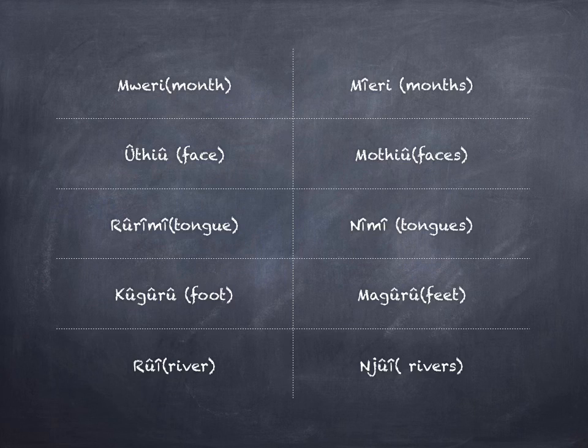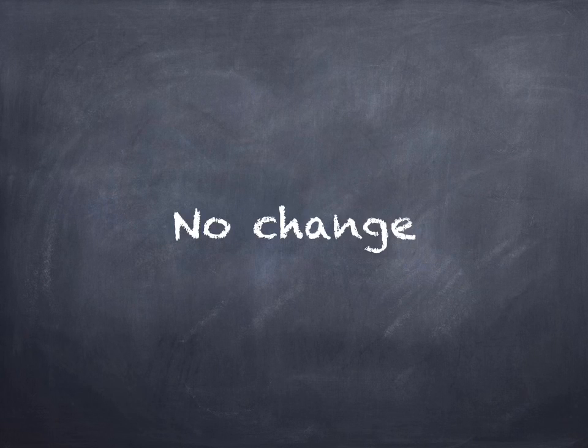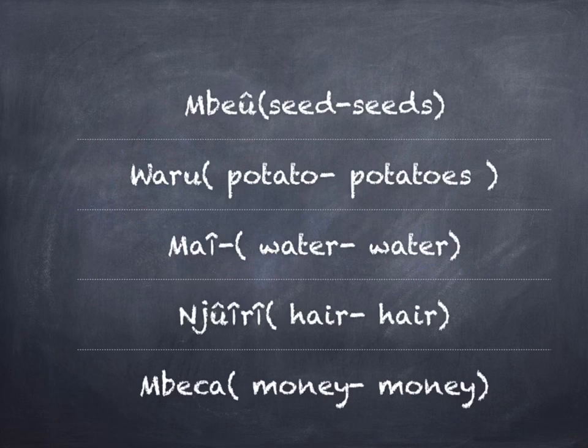Rue singular, Joe plural. Another noun class that I have prepared in this lesson is one that does not change. It remains the same in its singular and in its plural. Here are some examples. Beo, referring to seed or many seeds.